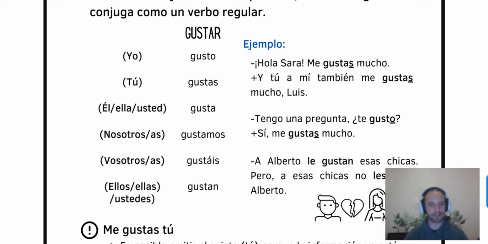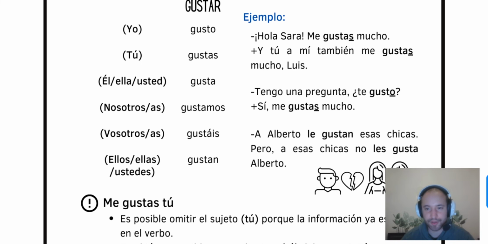And if I say os gustan las patatas. You love potatoes. Ellos, yeah, les gustan las zanahorias. They like carrots. Why not? Yeah, so here we have some examples of how to use it as well, when we can just change some things.